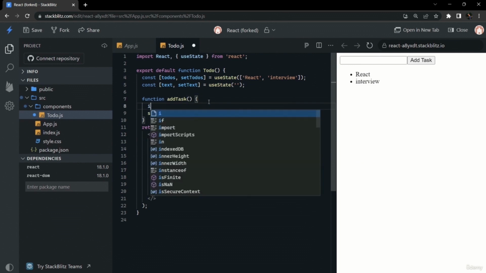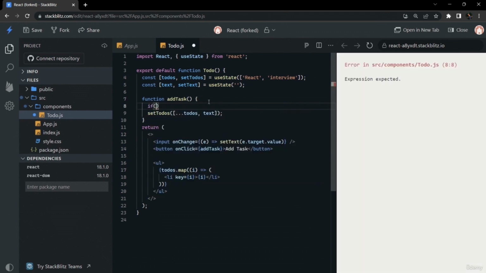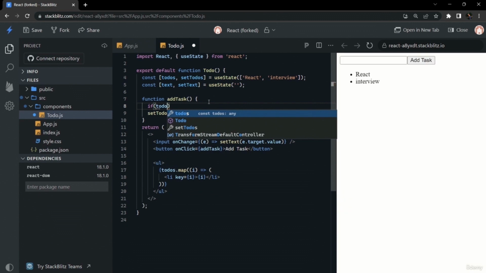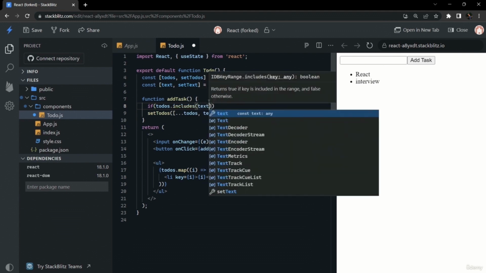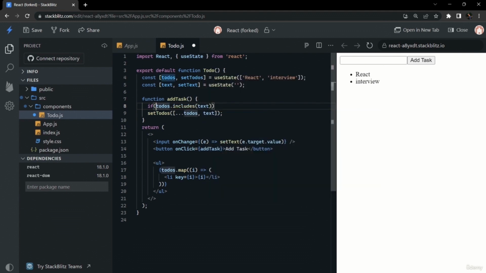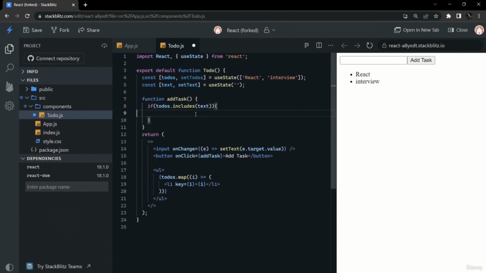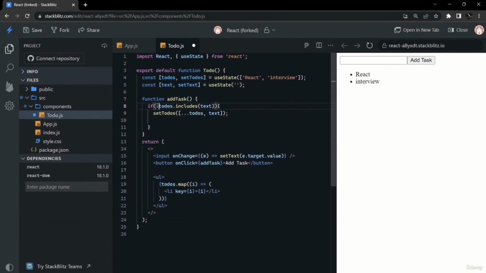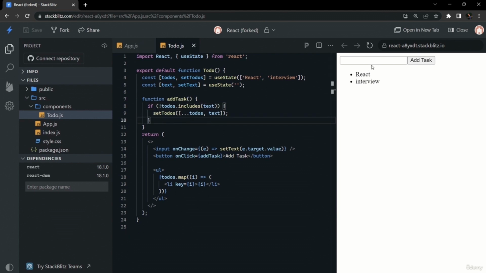Now we have to implement the functionality that every task should be unique in our list. So we will apply a condition to check whether our list contains the text that the user has entered. Only if the text the user has entered is not included in that list will we set the todos with the updated text.